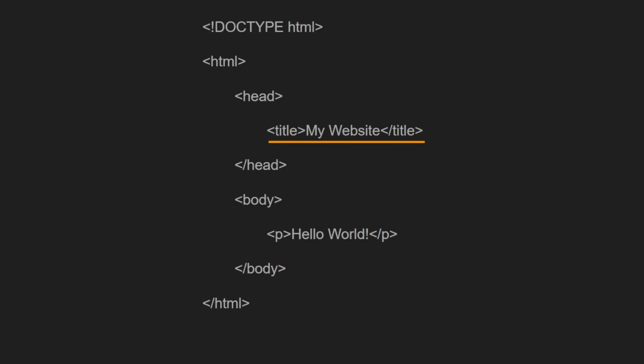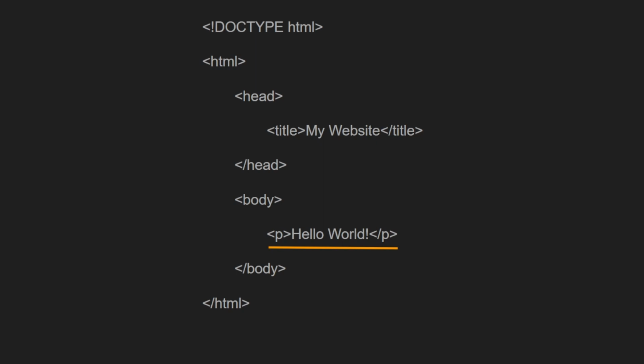Looking first at the head tag's contents, we kept it simple. The only thing in there is the title tag, which serves the purpose of setting the text that will be displayed in the browser's tab for this website. In a future video, we'll look at how CSS and JavaScript can be injected in the head as well. Now, looking at the body tag's contents, we kept it simple here as well. The only thing in there is a P tag, which stands for paragraph, as I've noted before. And you'll notice that the P tag is another pair of tags, and this one contains text, the standard greeting that you'll see when you're learning any new programming language, hello world.